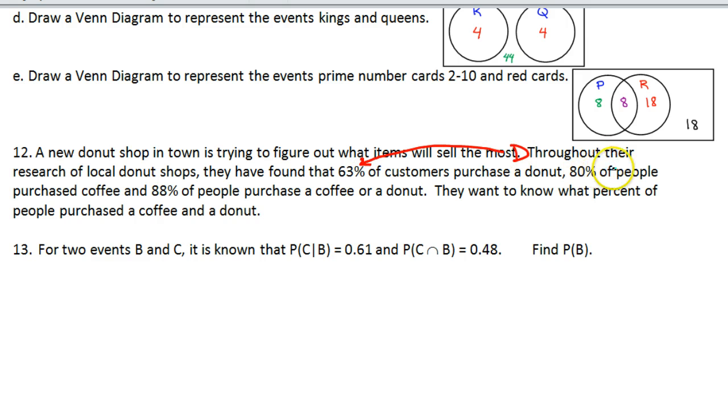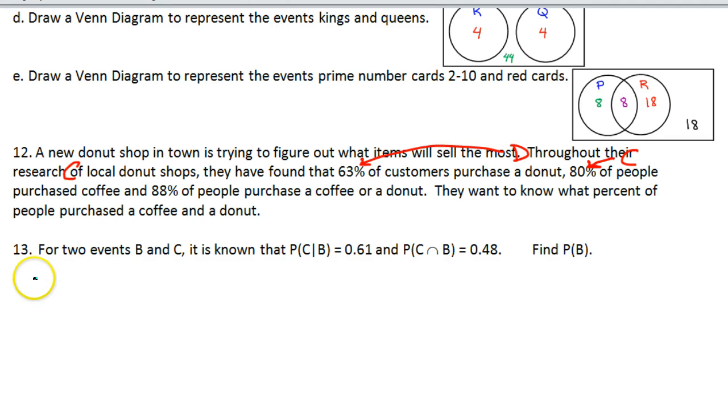80% of people purchase coffee. So we'll call that event C, coffee. That's 88%. Wait, I lied. That's 80% is the C. 80% of people are coffee. So let's make a list.